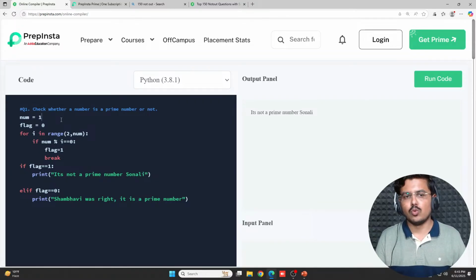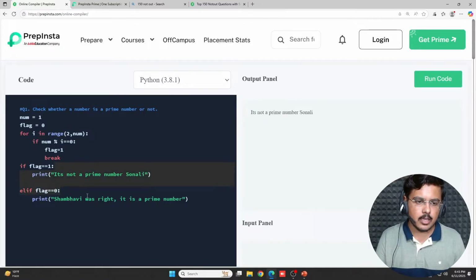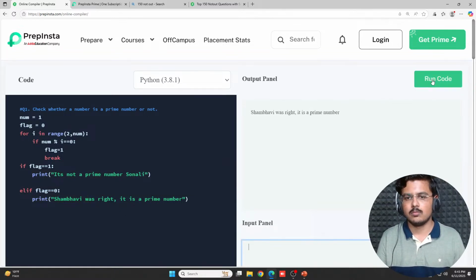If I give the input 1, it should give me "please reload and try again", because nothing is printed here. No statement would execute. Let's check it out. So it has used this because flag is still 0. You get it? The flag is still 0. That's why it has printed it.